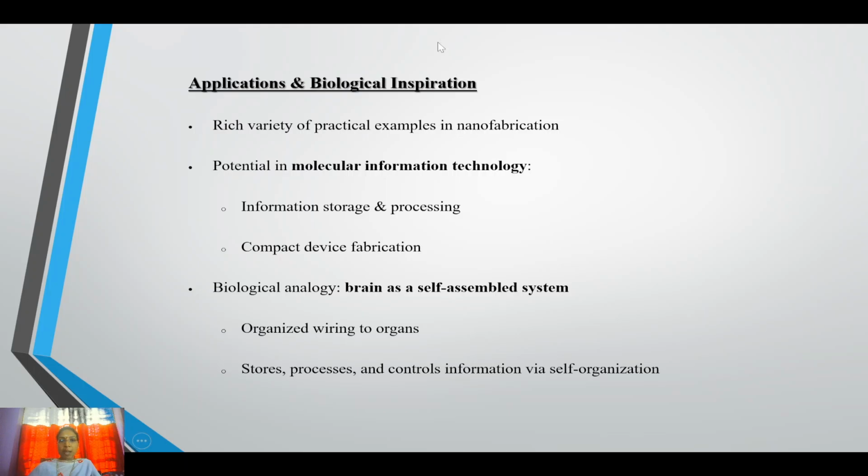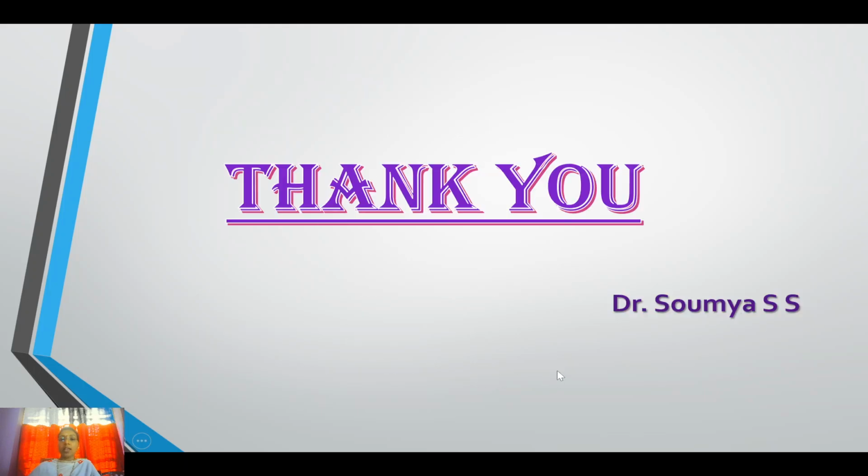Then applications and biological inspiration. There is a rich variety of practical examples in nanofabrication, and potential in molecular information technology, information storage and processing, and compact device fabrication. A biological analogy is the brain as a self-assembled system, with organized wiring to organs, which stores, processes and controls information via self-organization.